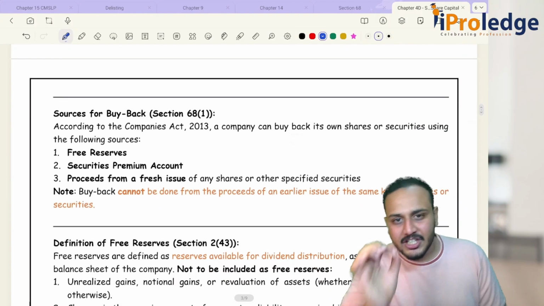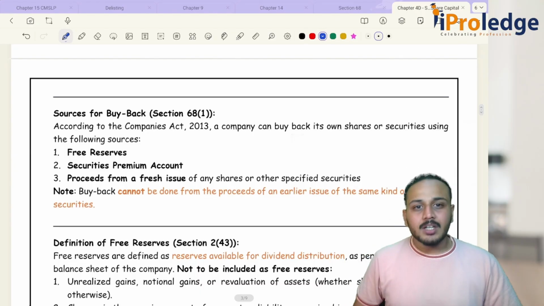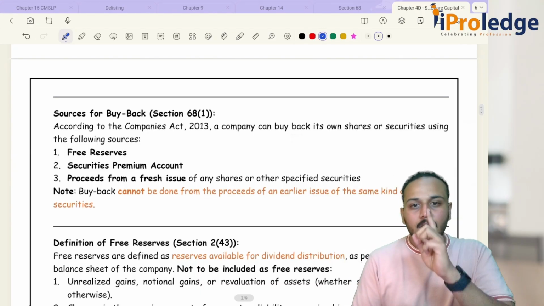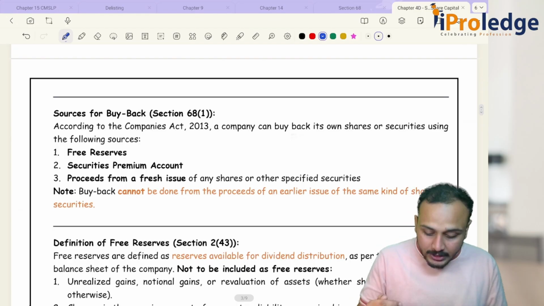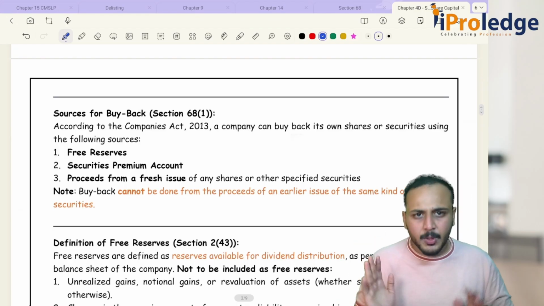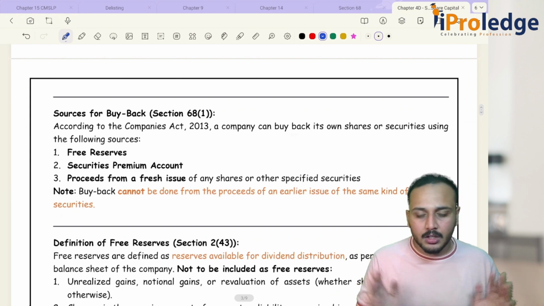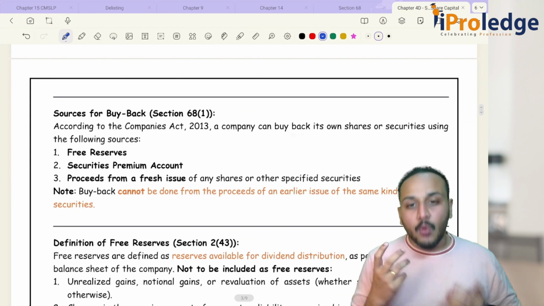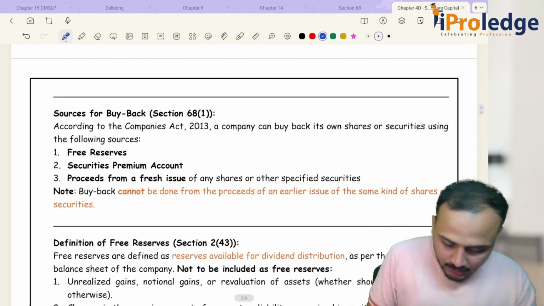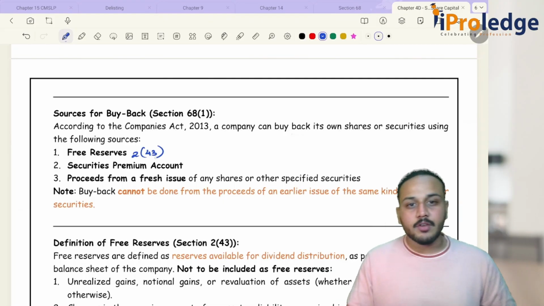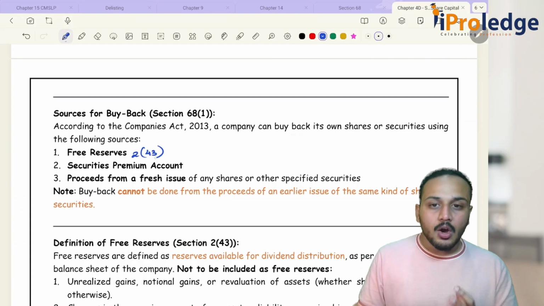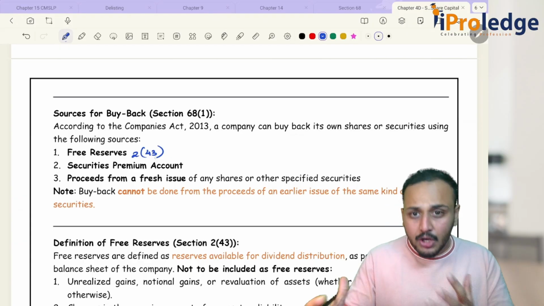This is section 68 subsection 1. There are 3 sources of buyback: free reserves, securities premium account, and proceeds of a fresh issue of any shares. Let's break it down one after another. Free reserves. What are your free reserves? Your free reserves are defined under section 2 clause 43.